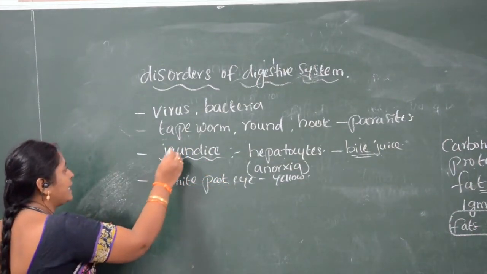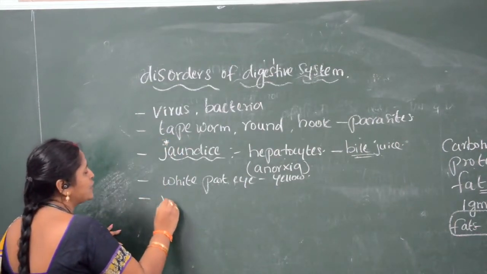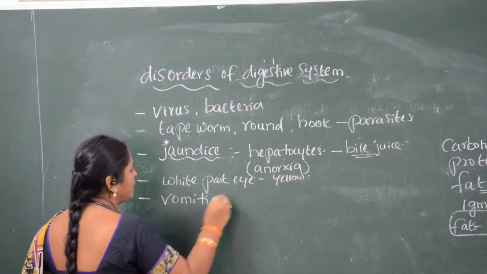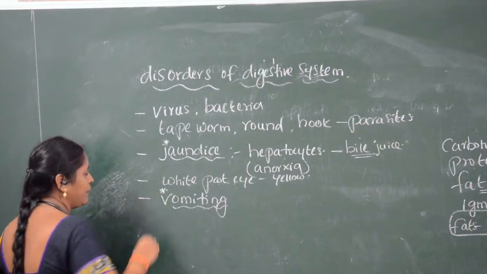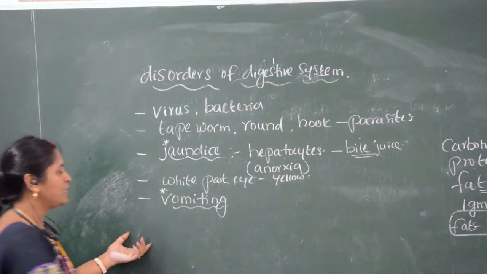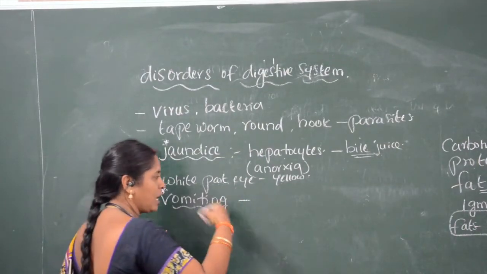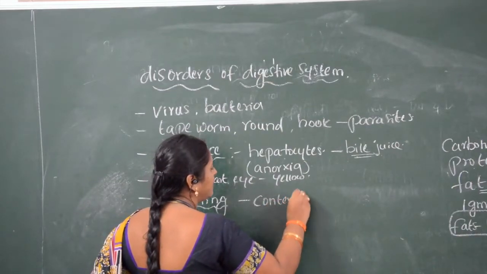The first one is jaundice. The second abnormality is vomiting. Vomiting is when the content present in the stomach comes out through the mouth.